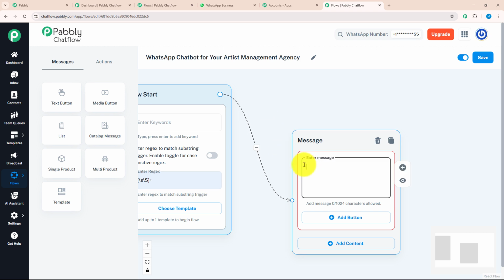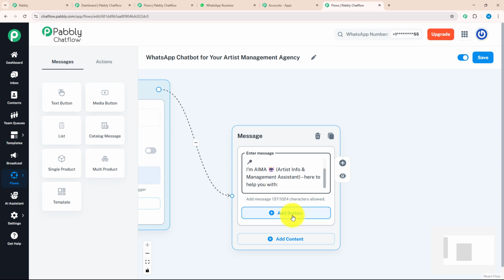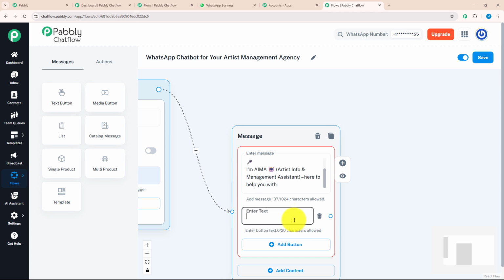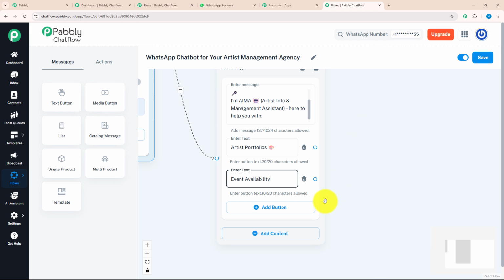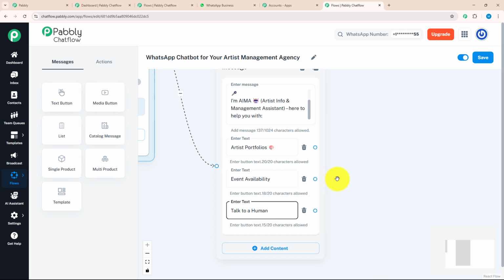Over here, I will enter something like this. With this welcome message, I want to send a few action buttons. For that, I will click on the add button option and enter my text: artist profile, event availability, and talk to a human. After entering all 3 action buttons, I want to give a separate message for each action button.